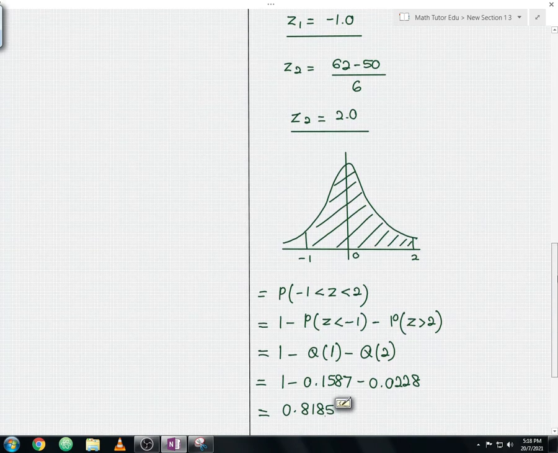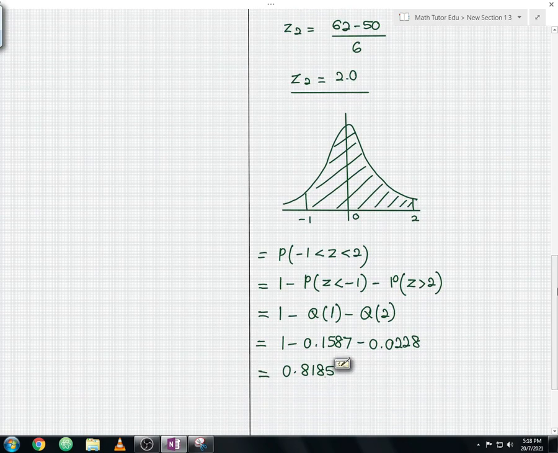You still have one last step, which is to calculate the percentage. How to calculate the percentage? This 0.8185 you multiply by 100%, and you should get your final answer of 81.85%. What does this mean, guys? This 81.85% indicates the chance of the event where the length of the fish is between 44 centimeters and 62 centimeters. So the chance of this event occurring is 81.85%. Let me underline the solution for question part B.